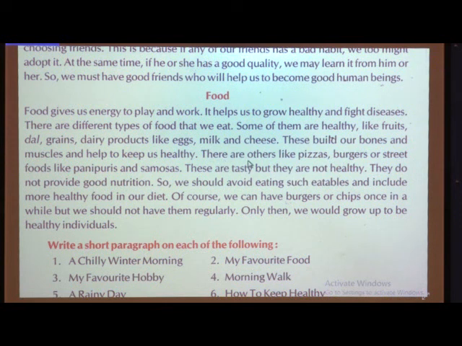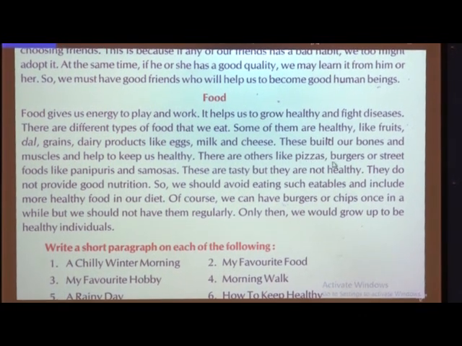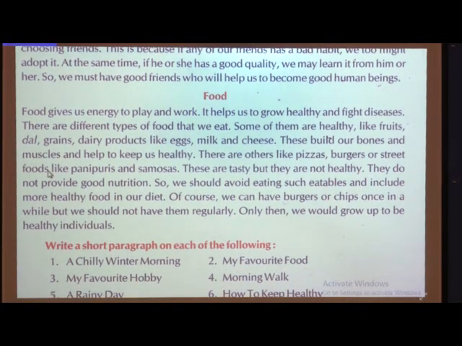Next, there are others like pizzas, burgers or street foods like pani puris and samosas. These foods don't keep you healthy. I know children, you all enjoy this food. As you go along the roadside, you want to eat pani puris.